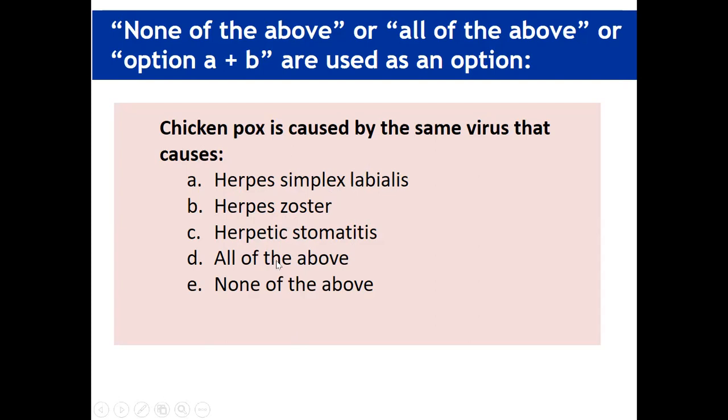Then the options are all of the above, none of the above. So the students will think the answer is either all of the above or none of the above. Because if all these three are correct, then it is all of the above, and if none is from the list, then it will be none of the above.